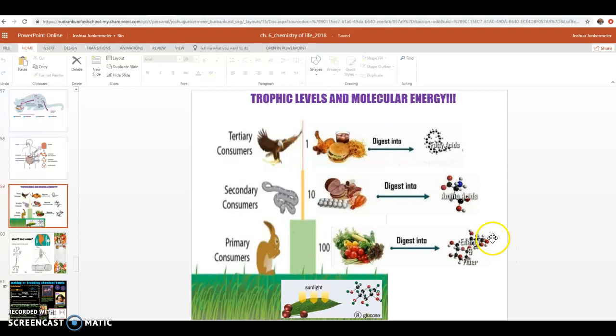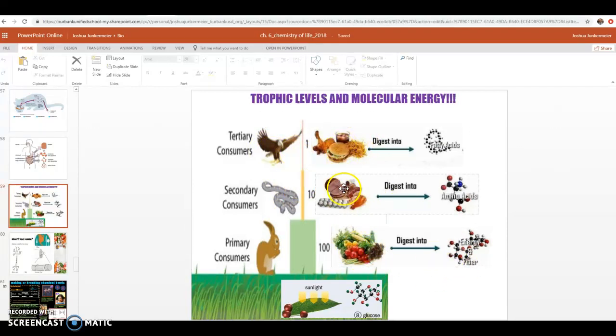If the rabbit contains any of the energy and fiber from the vegetables it ate or the fruit it ate, the secondary consumer would also get that. So they'd get a lot of the good molecules they need. And then finally, you have your top-level tertiary consumers getting more protein and more essential or important molecules to build its body. And all along the way, energy is released from these foods.